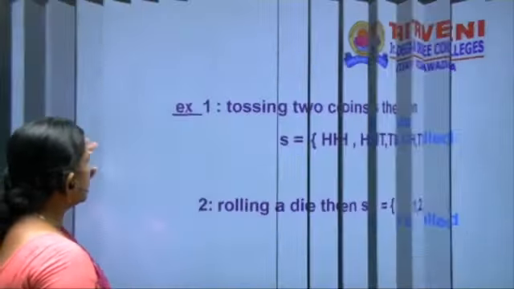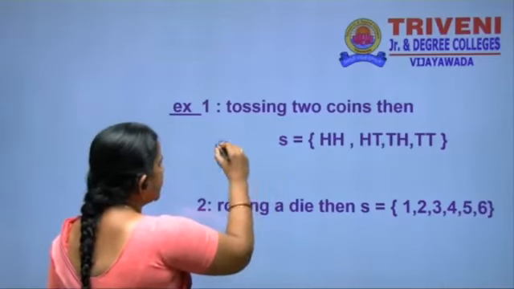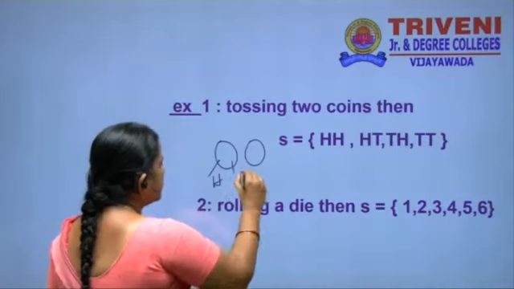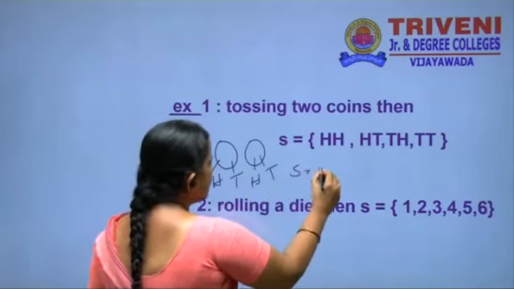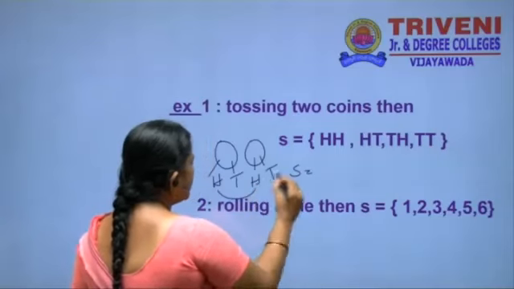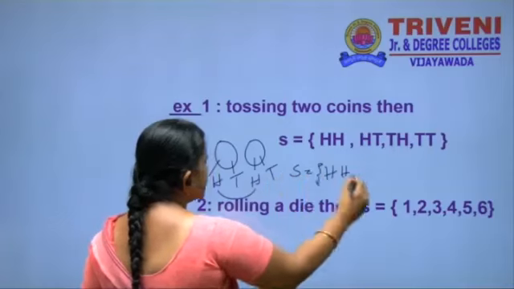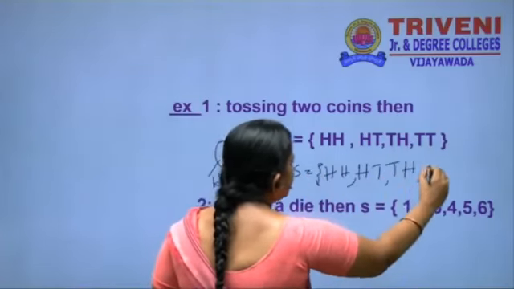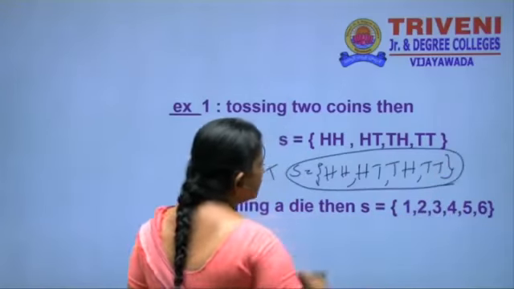Suppose two coins are tossed at a time: head, tail; here also head and tail. What are the possible outcomes here? In the first toss, head, head. And then head, tail. Next tail, head and tail, tail. These are the four possible sample points of the sample space.